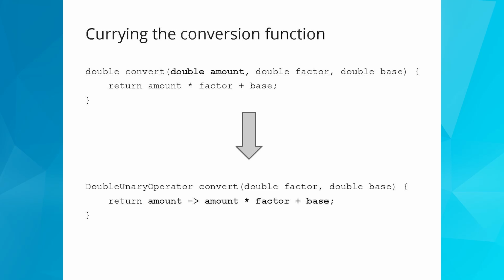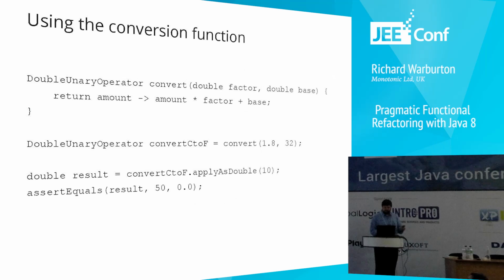And our convert function is going to take in the factor and base and then return back that function from it. Okay? So we can use this to build together our temperature converter like this, and then we can call the applyAsDouble method on our DoubleUnaryOperator with the value of 10 and convert it back to our Fahrenheit number.